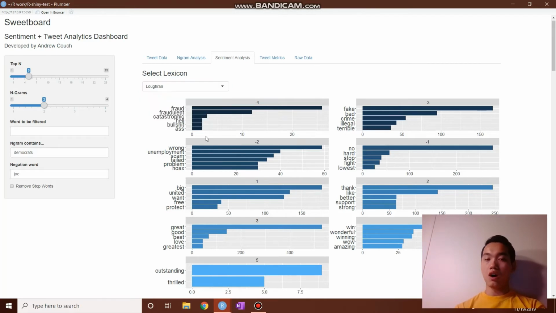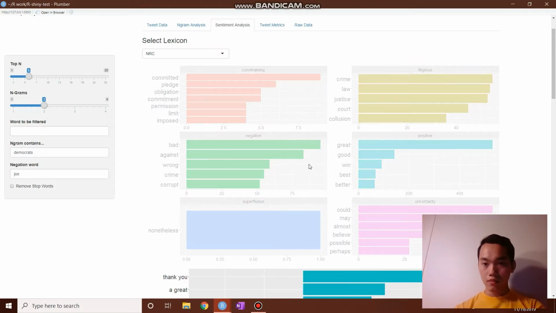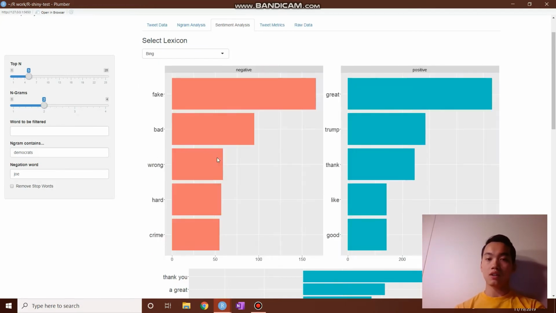You can switch it to Loughran, and you can switch it to my favorite, NRC. They're basically different types of sentiment. They both have their pros and cons, and you can just analyze whatever you want. Right here, we may notice that for negative words, the Bing lexicon always makes sense. However, for the positive words, Trump does not make a lot of sense, because Donald Trump will say his name a lot, and Trump is considered a positive word.